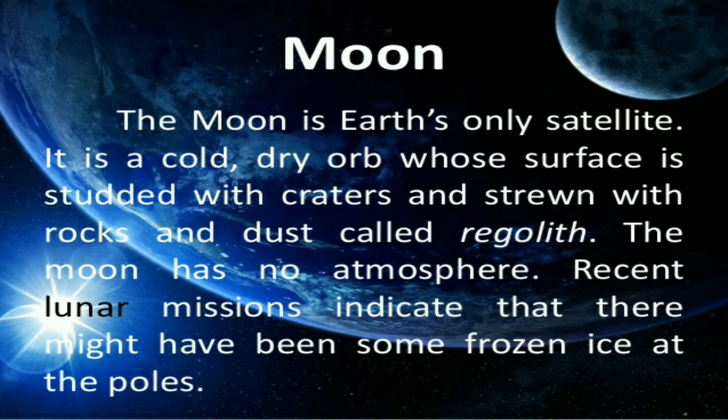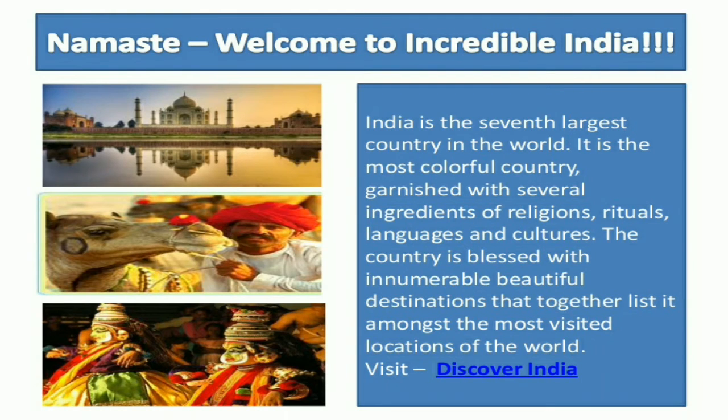Then we learn about the moon. So the moon is Earth's only satellite, and it revolves around the earth. Then we learn about India, our country. So India is a colorful country, and here we find a combination of religion, rituals, languages, culture, and beautiful destinations together.